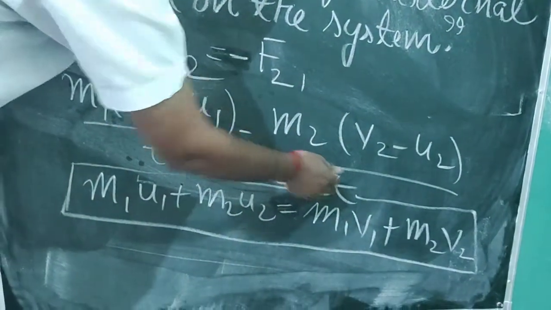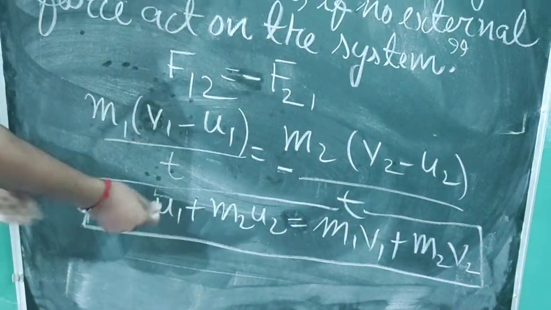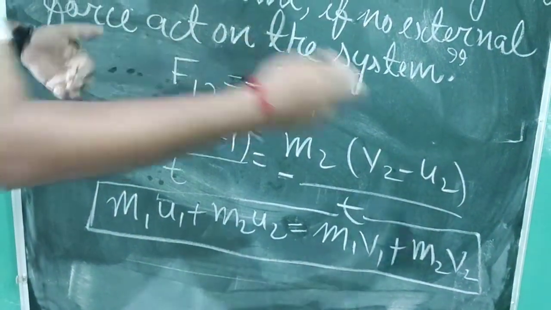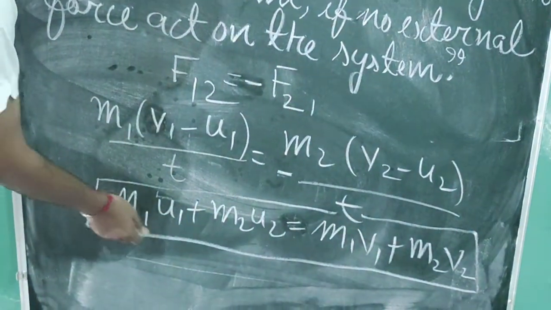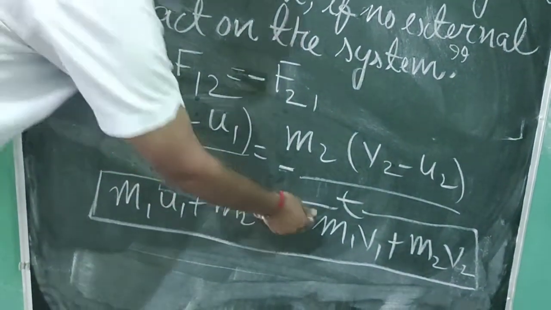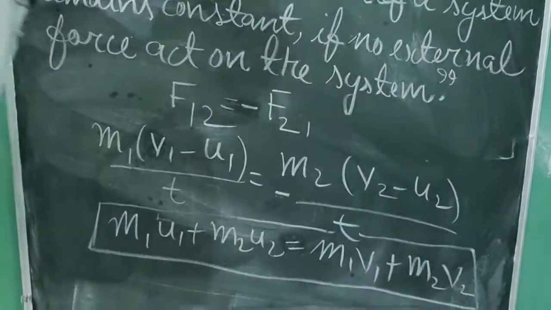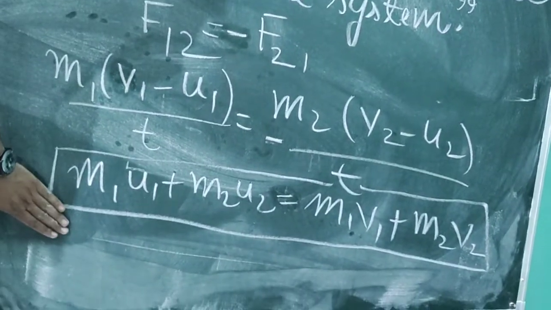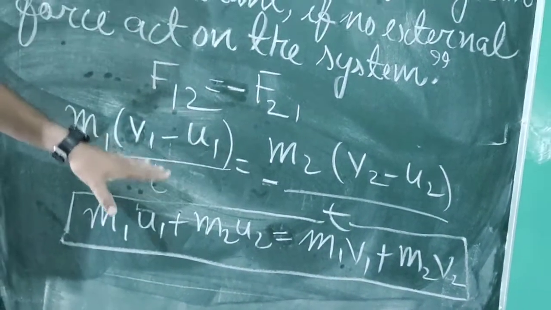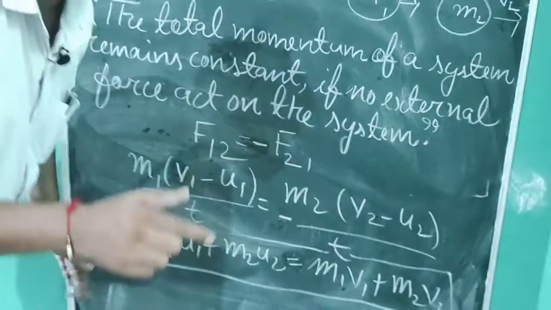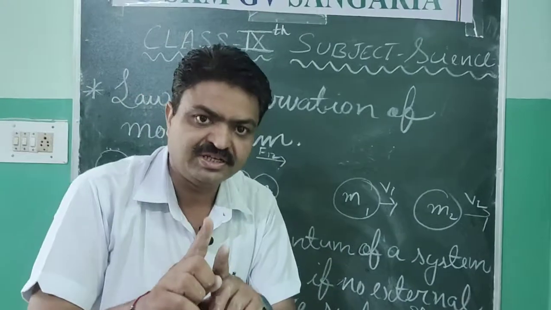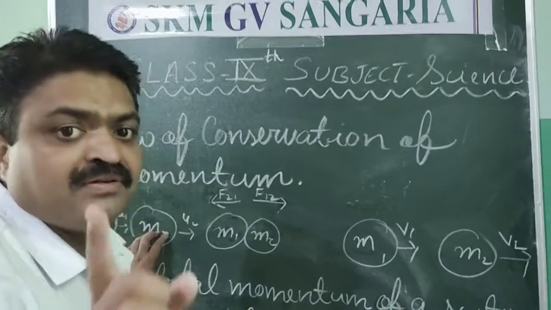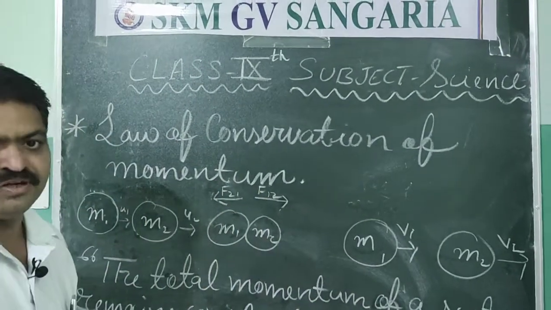Now in this, t and t will cancel each other, and what we get is the formula of momentum according to the law of conservation, that is m1u1 plus m2u2 is equal to m1v1 plus m2v2. So it is the formula of the law of conservation of momentum, in which the momentum is conserved after the collision of two different objects, student, and it is due to the action and reaction law. So it is about the law of conservation of momentum.